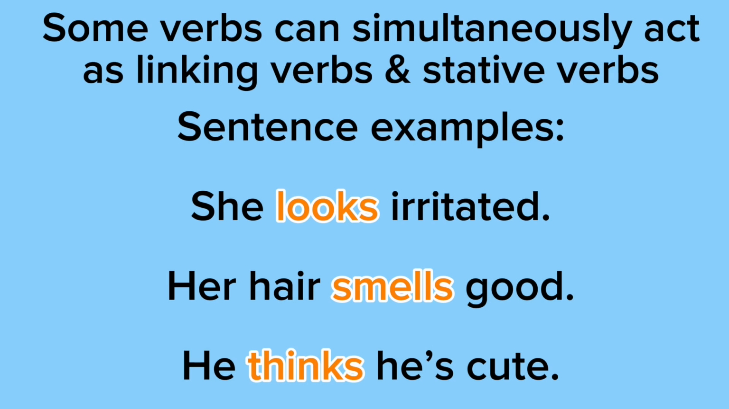Example 2 says her hair smells good. So smells is acting as the linking verb because it's linking the subject hair with the subject complement good, but it also would be a stative verb because smells is a state of being. And example 3 says he thinks he's cute. So thinks is a linking verb because it's linking the subject he with the subject complement cute, but it's also a stative verb because thinks is a state of being.